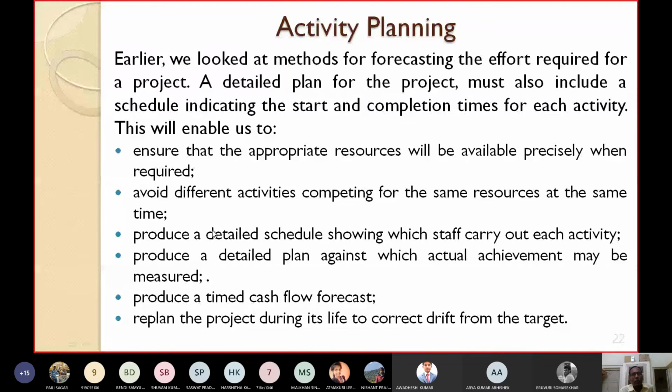Activity planning will also enable us to replan the project during its life to correct drift from the target.